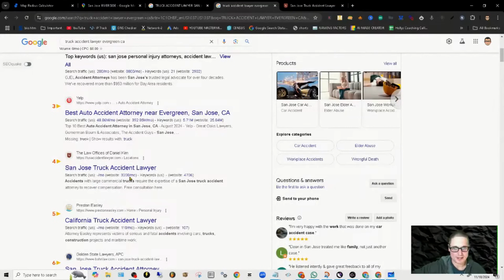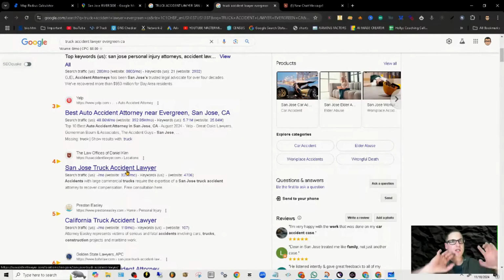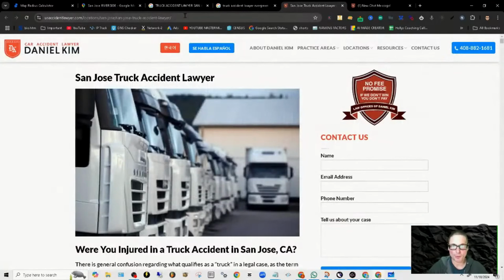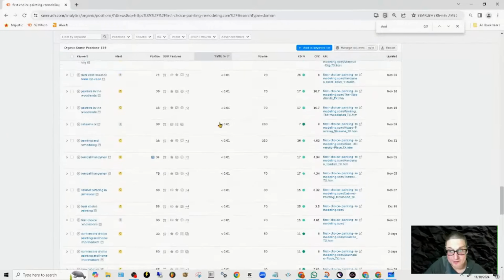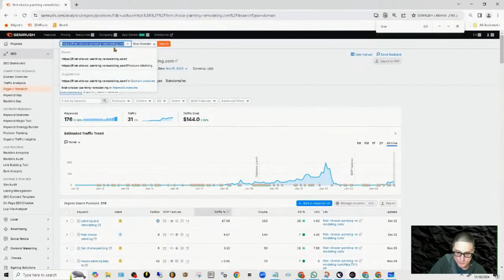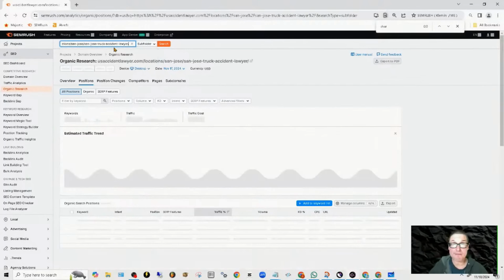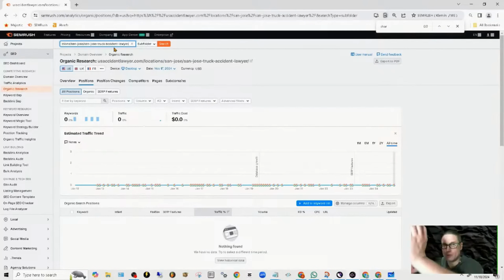But let's just take a random one just to show you the strategy. I know they're not the same. I know it's not Evergreen. I just want to show you this. All you will simply do, if you have access to a third party tool, is take the other identifiable website and put it into the tool and look at their actual traffic. If you are noticing a considerable amount of traffic, in this particular example, San Jose page, and we're looking at Evergreen, California for truck accidents.